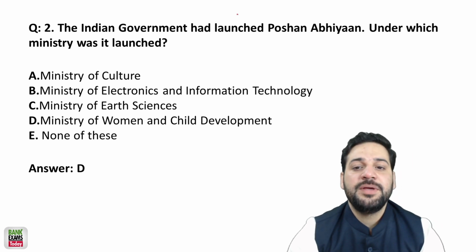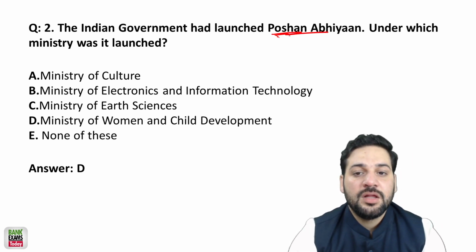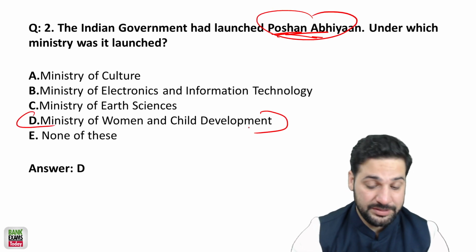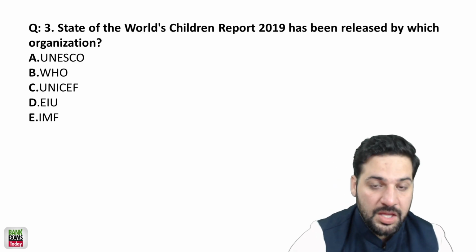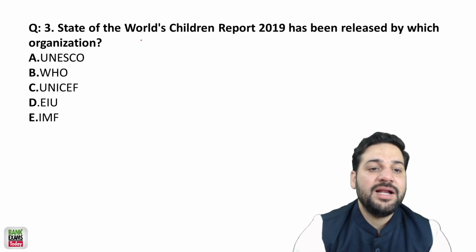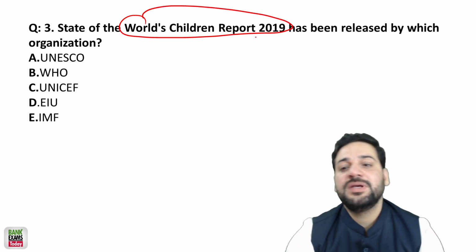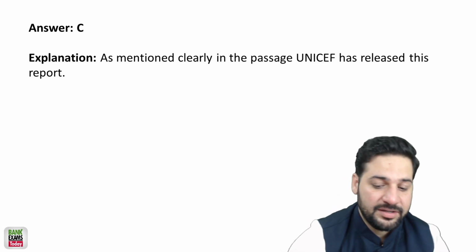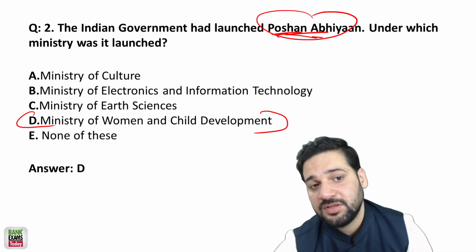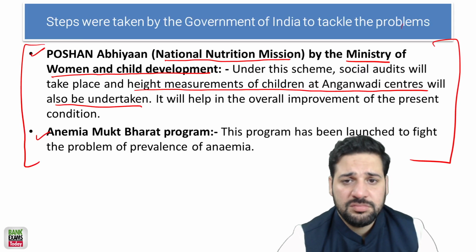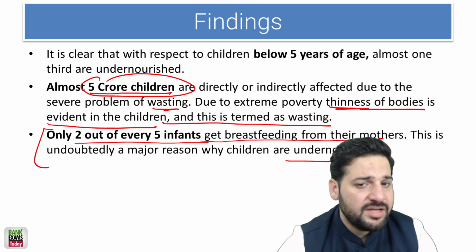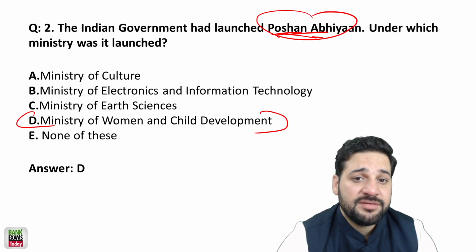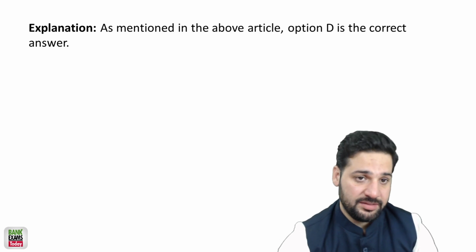The Poshan Abhiyan is launched under which ministry? That is the Ministry of Women and Child Development. And the State of World's Children report has been released by which organization? UNESCO, UNICEF? I have already told you, that is UNICEF. So these are the 2 important questions from this particular scheme. This data won't be there in the exam for sure, but this report is released by UNICEF, and to tackle this problem, Poshan Abhiyan is there in India.